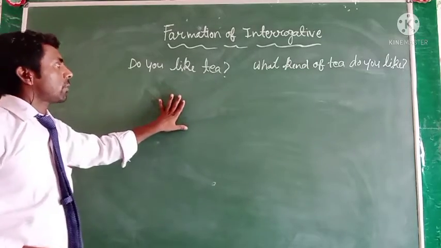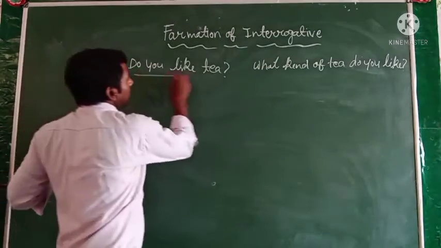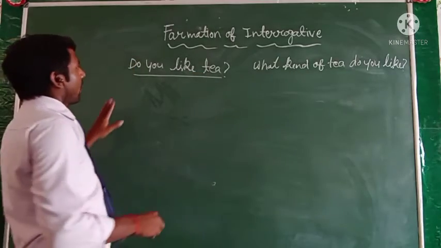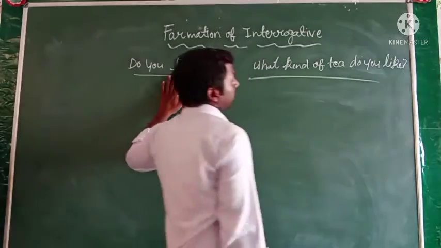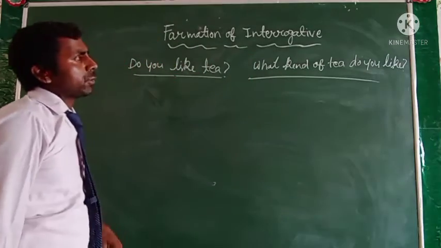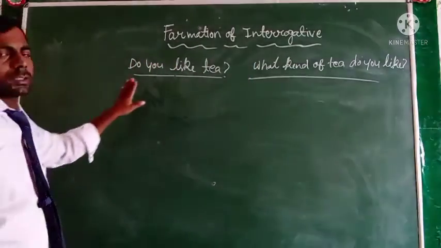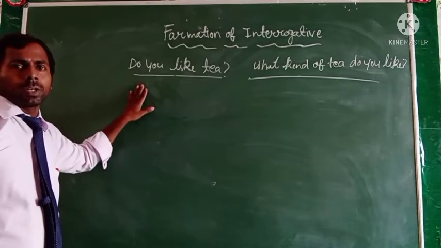Okay, you can see here two sentences are written down: Do you like tea? And secondly, what kind of tea do you like? Both are sentence structures of the interrogative sentence.